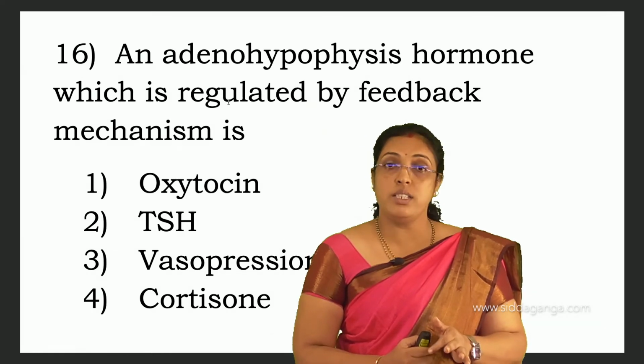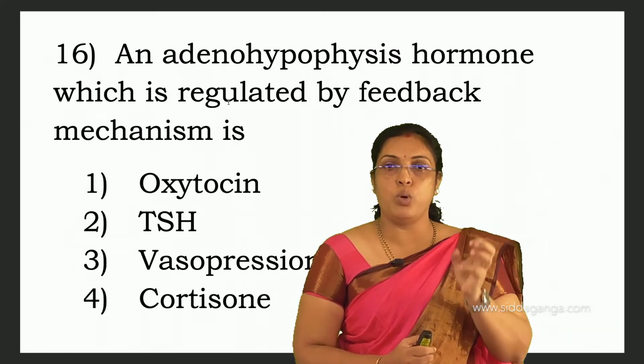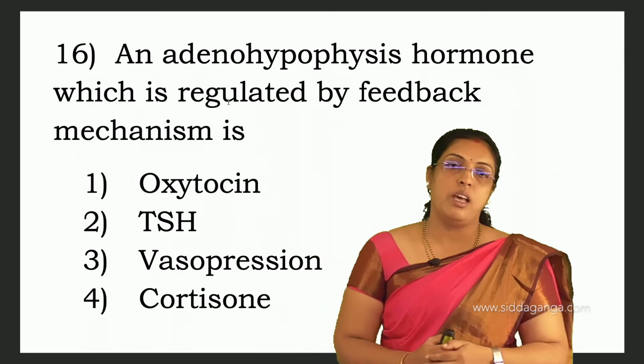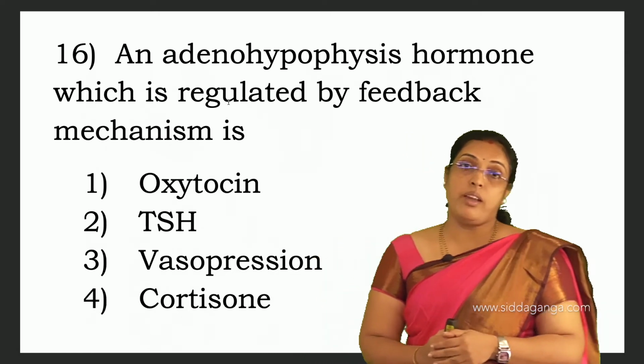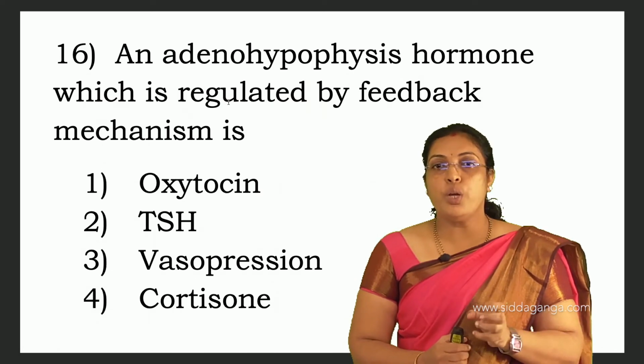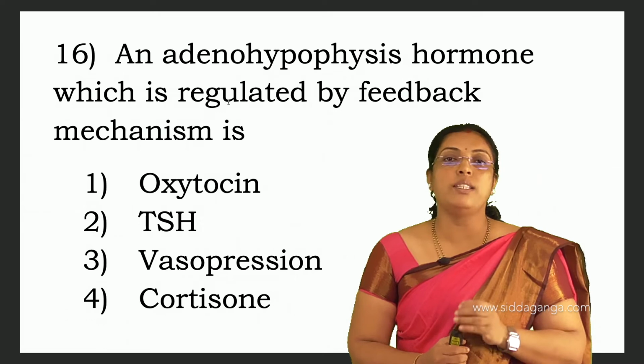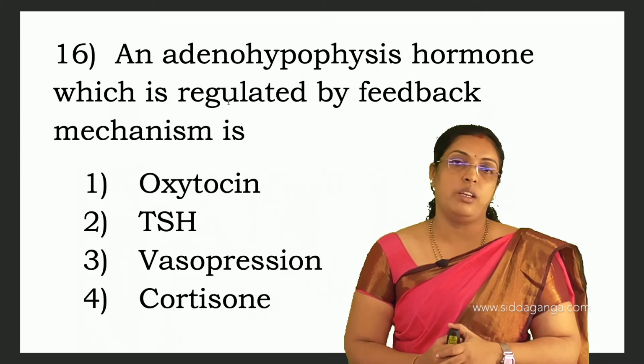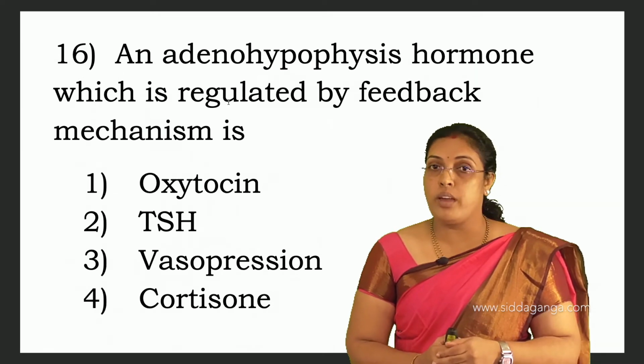So the function is reverse. When hormone increases, glucose level is going to decrease. So that is a negative feedback mechanism. Like in childbirth, the stimulus, strong uterine contraction, again increases the release of oxytocin. That is a positive feedback mechanism.